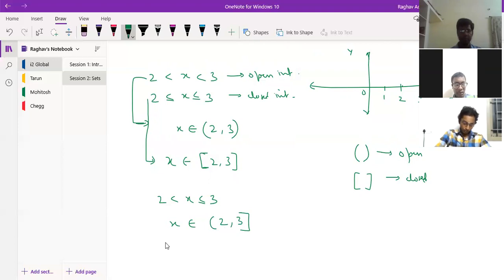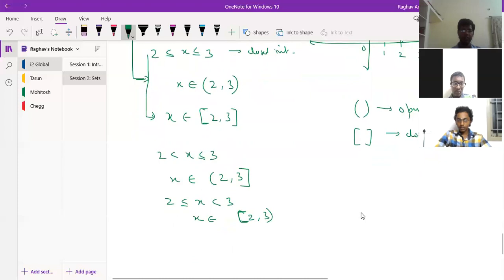Now suppose I have 2 is less than or equal to x is less than 3. Then I will write x belongs to closed interval 2, and here what will I get? Open. Yes, this will be open interval.